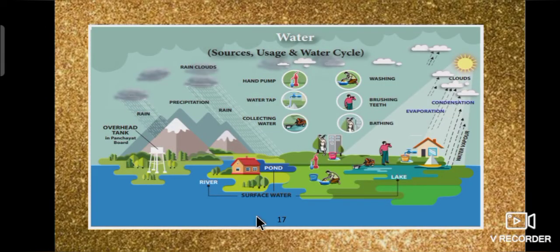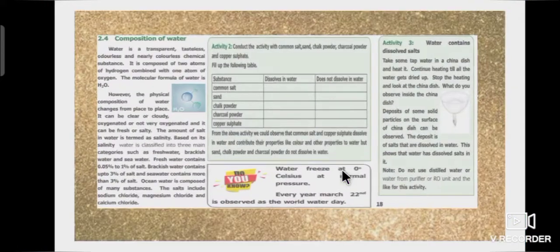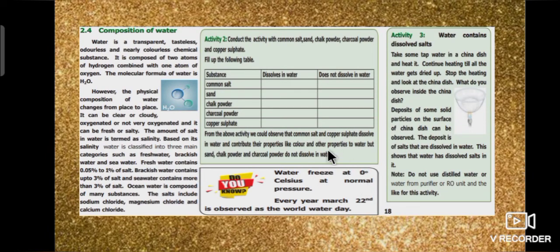Page number 17 explains the overall view of this lesson, water. Page number 18 explains about composition of water. Water is a transparent, tasteless, odorless and nearly colorless chemical substance. It is composed of 2 atoms of hydrogen combined with 1 atom of oxygen. The molecular formula of water is H2O.